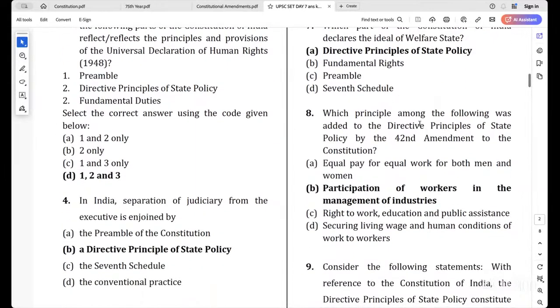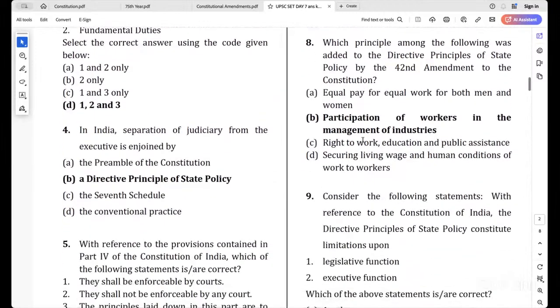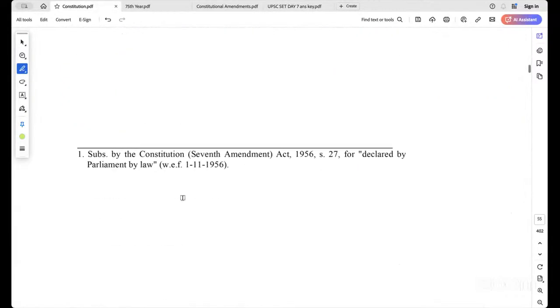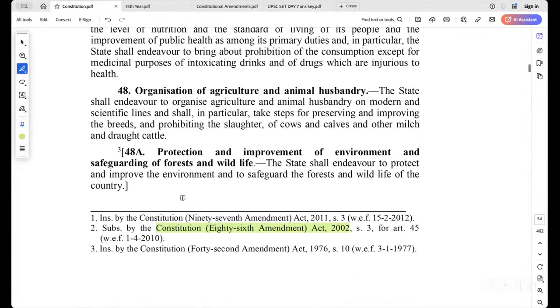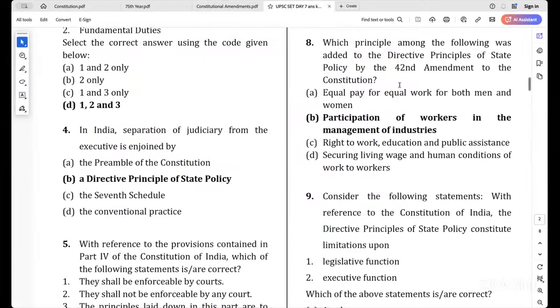Which principle among the following was added to the directive principles of state policy by the 42nd Amendment to the Constitution? See, the question is by the 42nd Amendment Act, right?